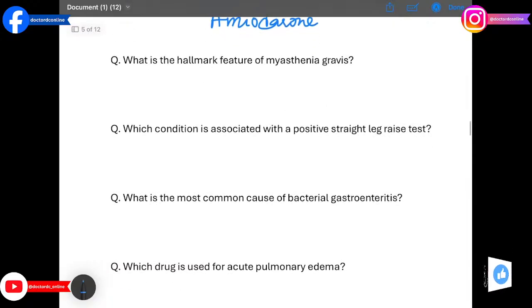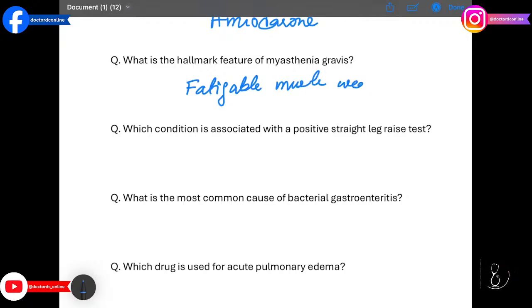The next question we have what is the hallmark feature of myasthenia gravis? There is fatigable muscle weakness. Autoantibodies against acetylcholine receptors cause weakness and it worsens with activity.